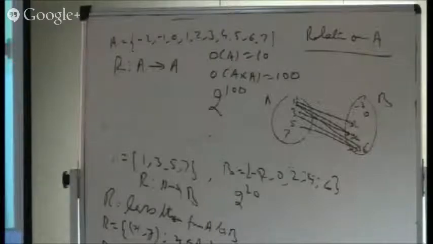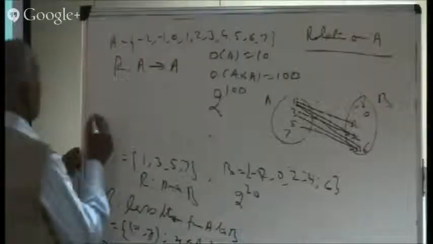A very big number, 2 raised to the power 100, 2 multiplied so many times. If we start moving from here, it may not end even at this place. So it's quite a big number. So many relations, and I am just taking one relation out of them.